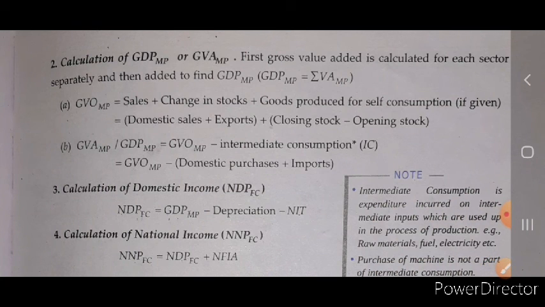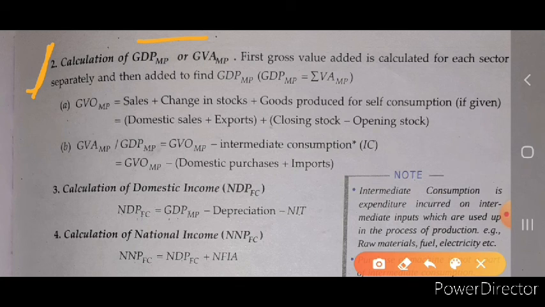Now the next is calculation of GDP or GVA MP. First of all, we have to identify which producing unit is producing the commodity. Second one is calculation of GDP at MP, or GDP at MP is also called the GVA MP.